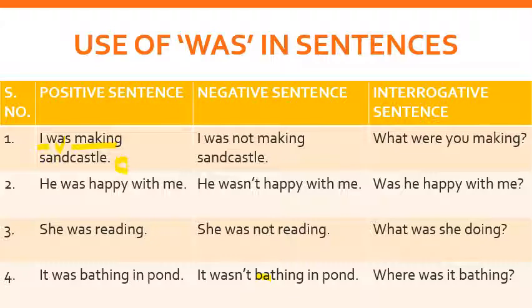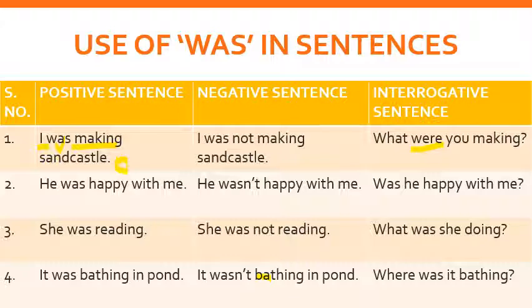मैं sand castle नहीं बना रही हूँ. और इसी के लिए सेंटेंस क्या होगा? What were you making? तुम क्या बना रहे थे? Now here you can see that I have used were here. Why have I used were?